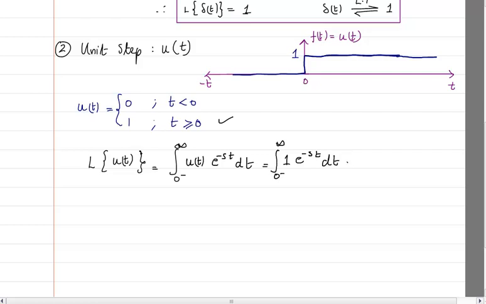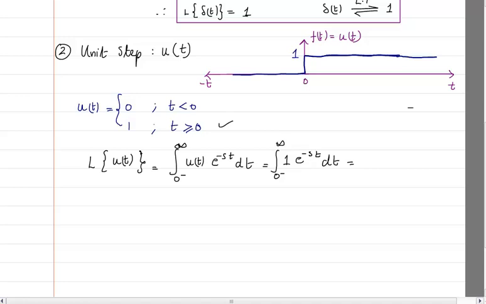Okay, and we know the integration of e raised to power minus at, if you want to integrate from 0 to infinity: the answer is minus 1 by a, e raised to power minus at.